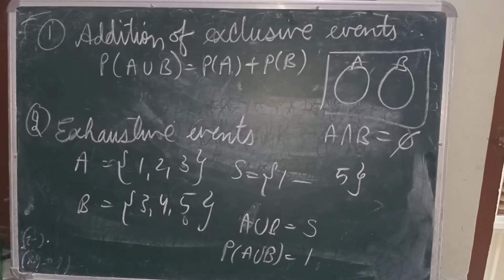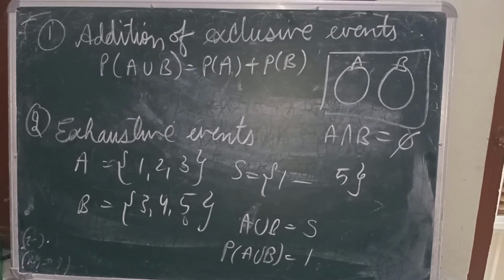Second is exhaustive events. What does it mean? Exhaustive events: suppose event A is given as 1, 2, 3, and event B is defined as 3, 4, 5. The universal set, or the sample space, is given as 1 to 5. When we find the union of A and B, it comes equal to the sample space 1 to 5, because 3 is common in both.